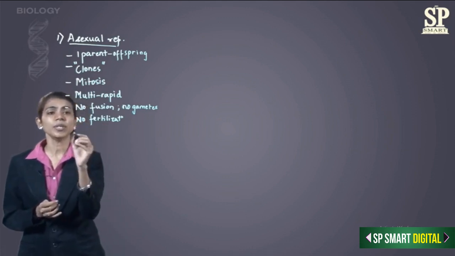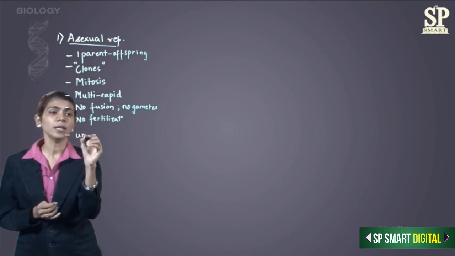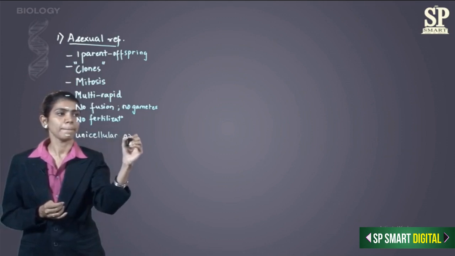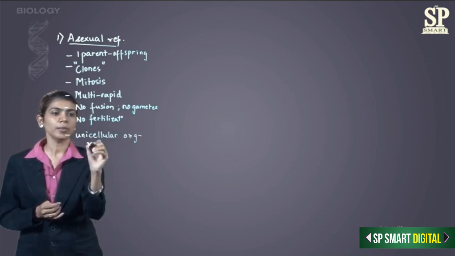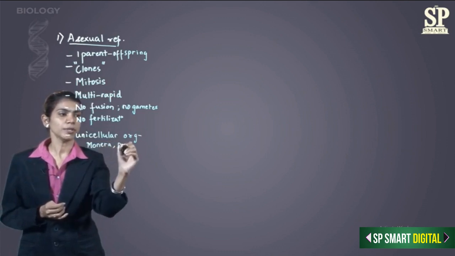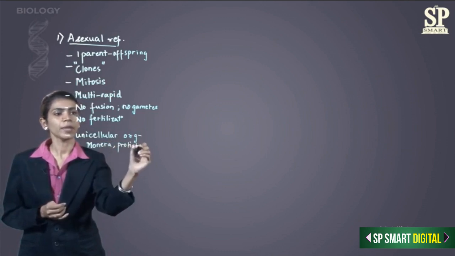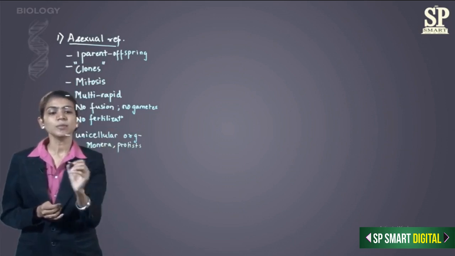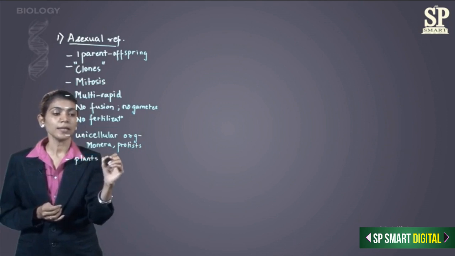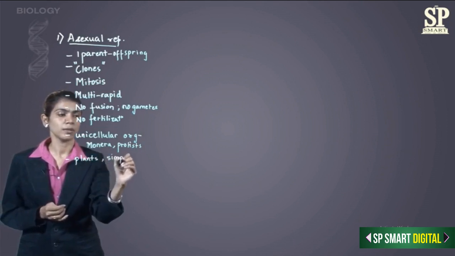Now this mode of reproduction is seen in most of the unicellular organisms, like the Monera and the protists. Besides these unicellular organisms, it is also seen in plants and simple animals.